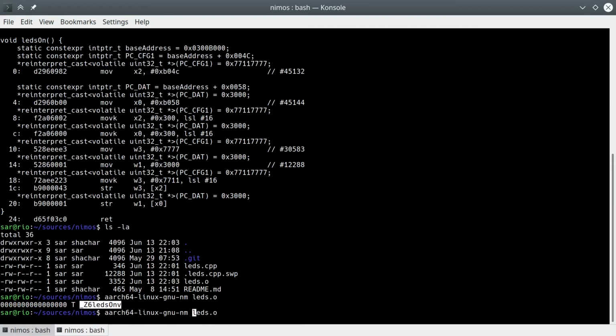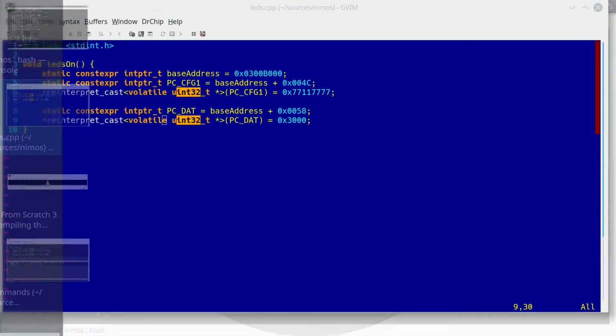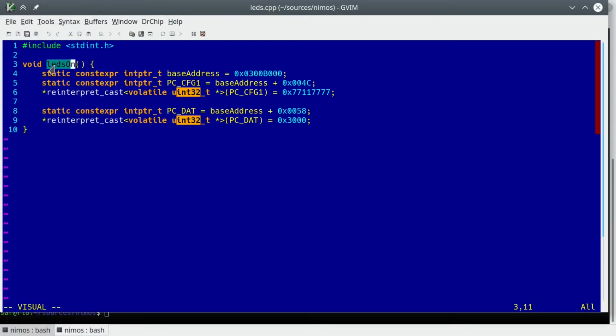To make things clearer, we can pass the -C flag to nm. This causes nm to perform C++ demangling, which means restoring the symbol to a more human-readable form. We can see that the symbol represents a function called LEDsOn that accepts no arguments. Surprisingly, that matches with what we actually defined in our source program. It's nice how, occasionally, reality fails to let you down.